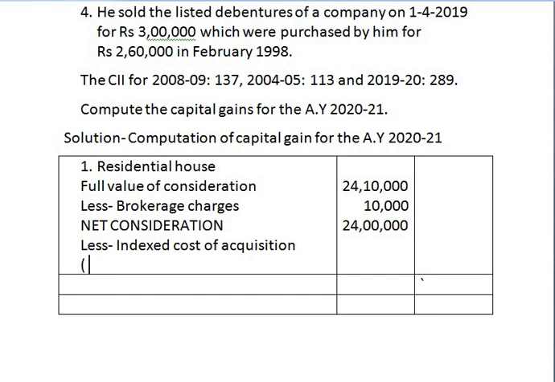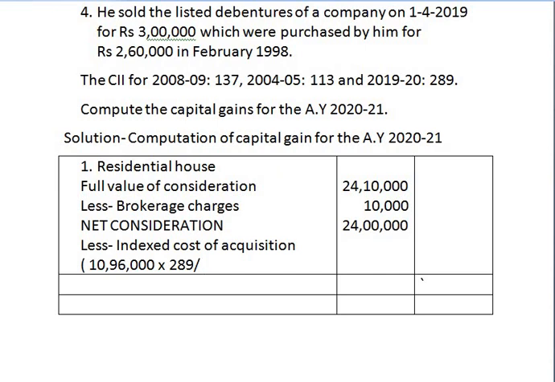Here the assessee has purchased this capital asset for rupees 10,96,000. So cost of acquisition into cost inflation index for the year of transfer, always it is 289, divided by cost inflation index for the year of purchase.